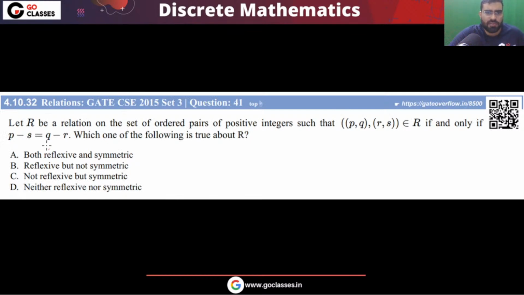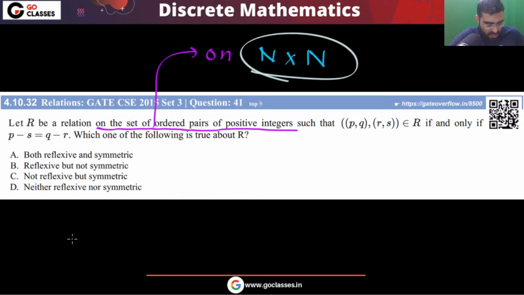Now let's see this GATE Computer Science 2015 question. Relation R on set of ordered pairs. What is the base set? First of all, you tell me what the base set is. Look at this: on the set of ordered pairs of positive integers. What does this mean? It means on Z cross Z. Positive integers means on N cross N. So this relation that you have defined is on N cross N. So remember, your base set is this.